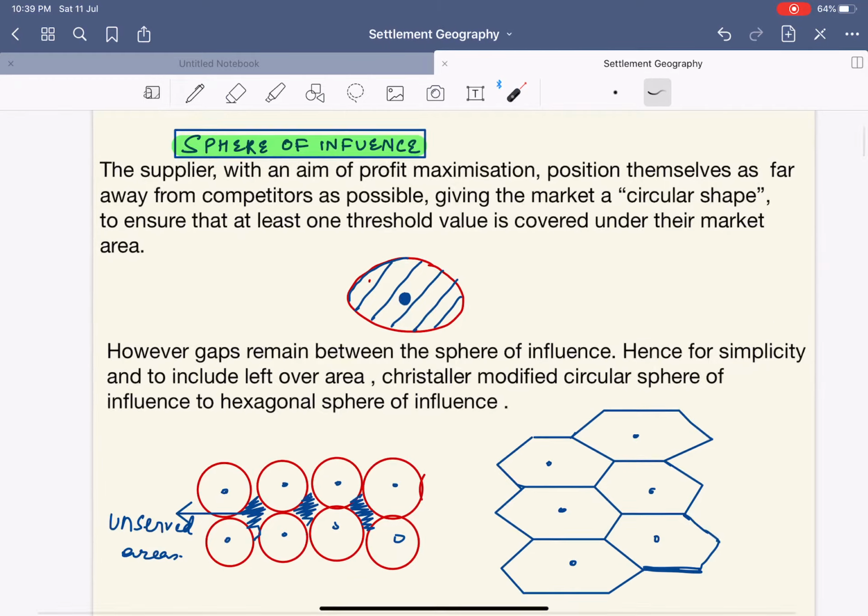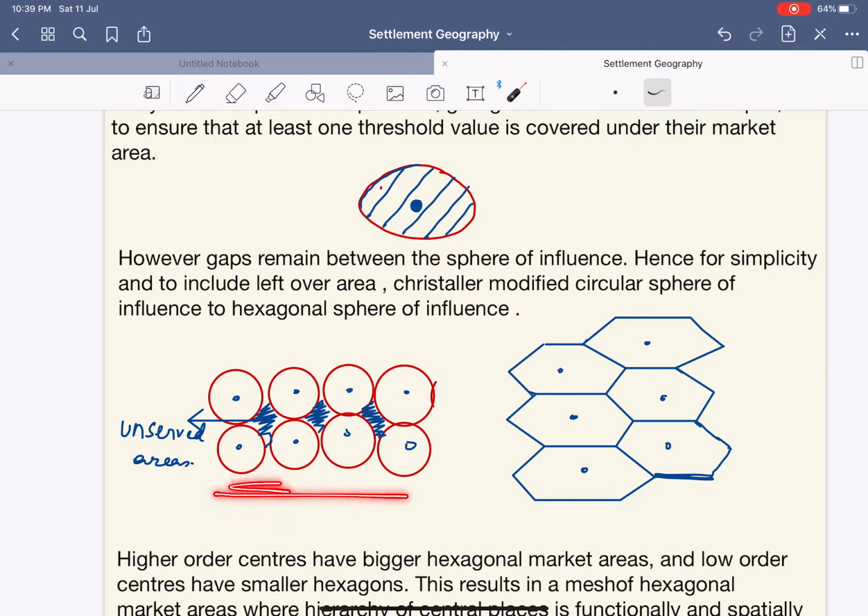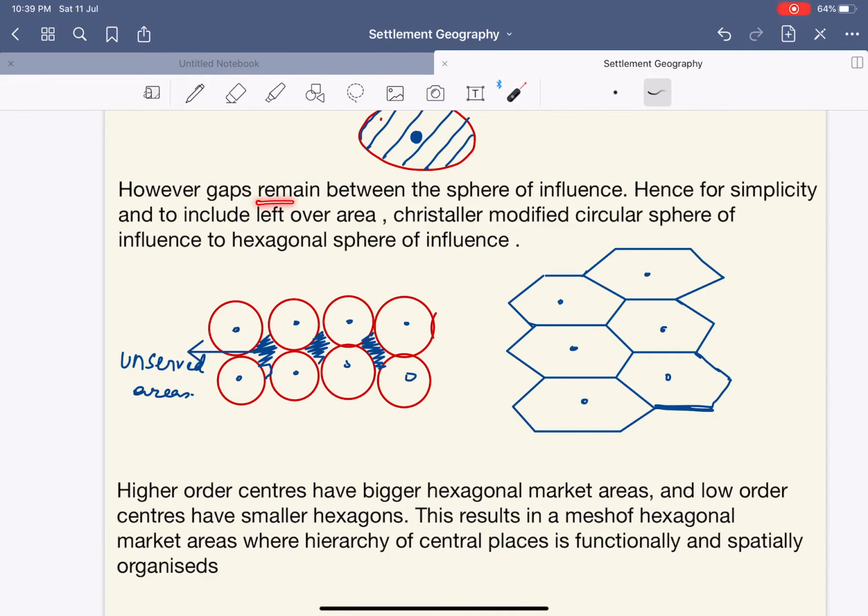Now the question comes up, look at this diagram. When this is the sphere of influence of, let us say, shop 1, shop 2, shop 3, shop 4, you can see that there are certain areas which have been left out, or we can say the unserved area. It means this area is not being served. Hence, for simplicity, we will read the statement right now: however, the gap remains between the spheres of influence.